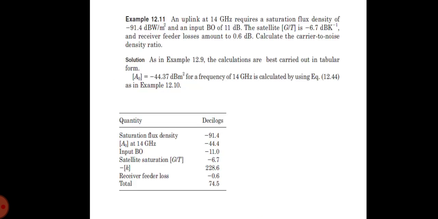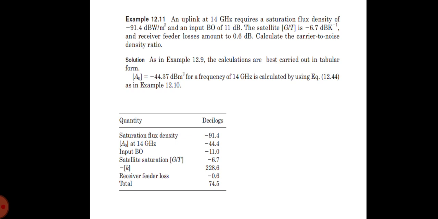So here is an example. They have given us an uplink at 14 GHz that requires a saturation flux density of minus 91.4 dBW per meter squared and an input backoff of 11 dB. The satellite G/T is minus 6.7 dB per kelvin, and the receiver feeder losses amount to 0.6 dB. We have to calculate the carrier to noise density ratio.